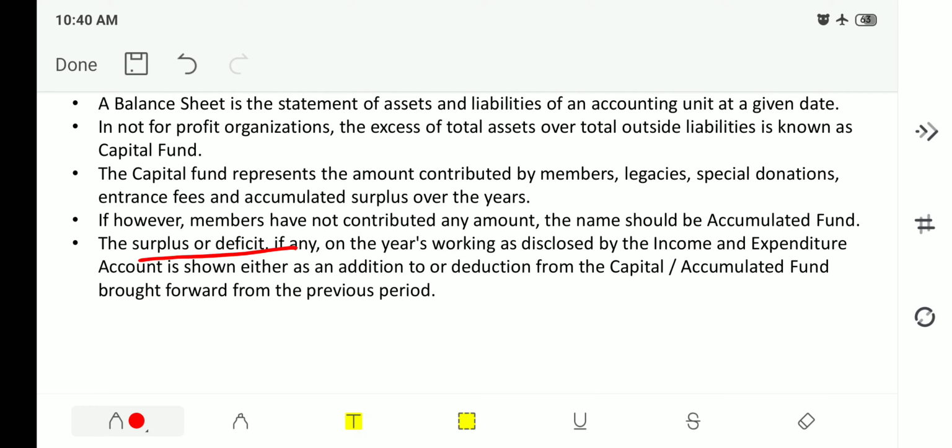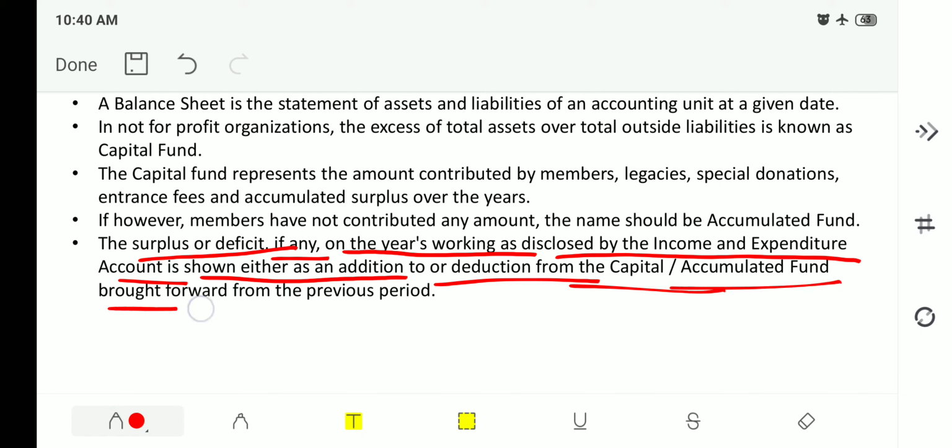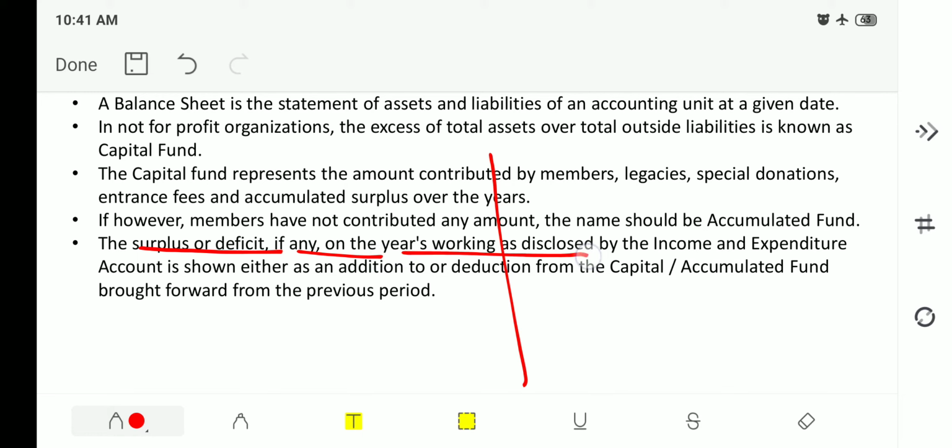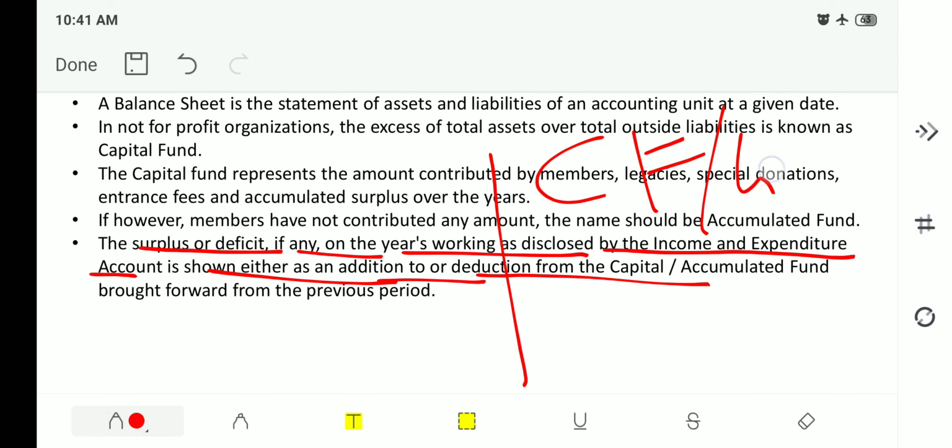The surplus or deficit, if any, on the year's working as disclosed by the income and expenditure account is shown either as an addition to or deduction from the capital or accumulated fund brought forward from the previous period. That means whatever may be the surplus or deficit, it is debited or credited on the capital fund, on the liability side, that is on the right hand side of the balance sheet.